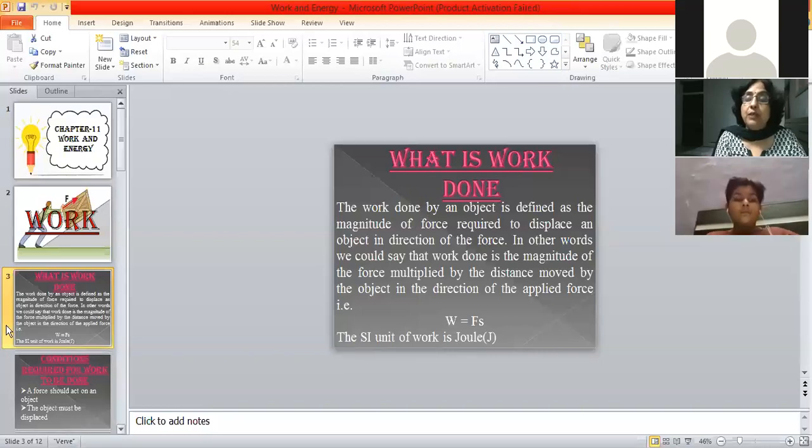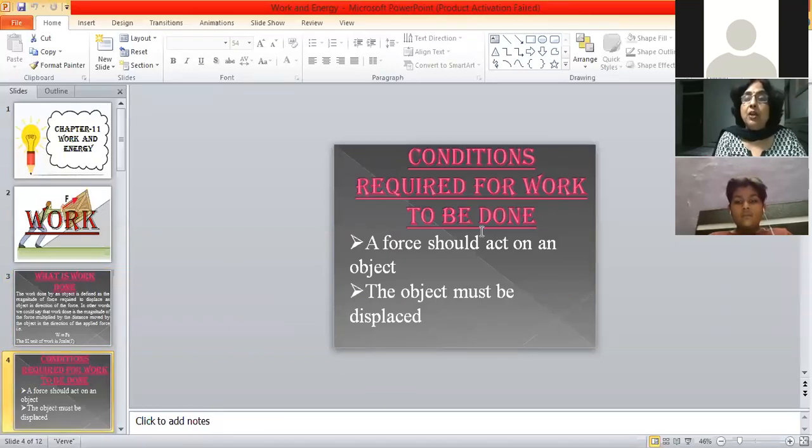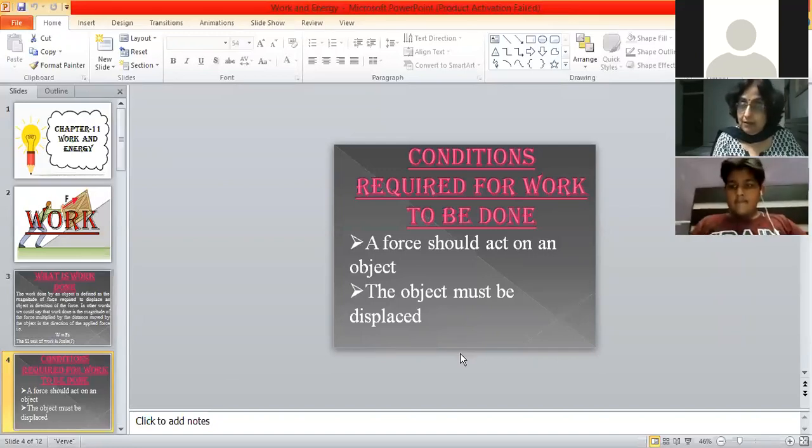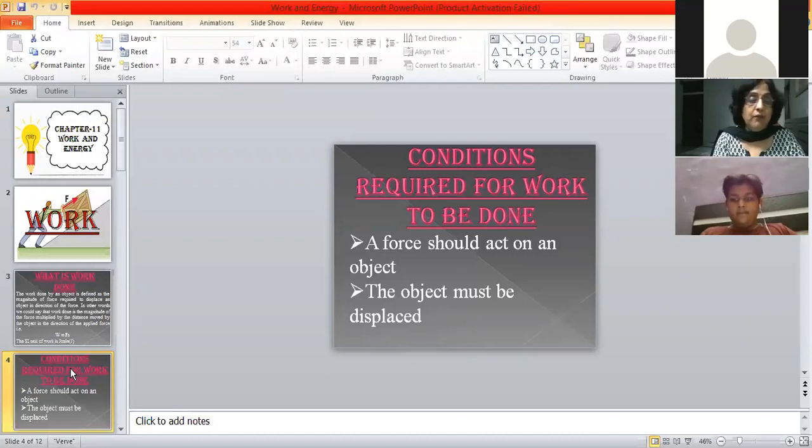Next, we will see in this slide what are the conditions required for the work to be done. मतलब हम किस condition में कह सकते हैं कि काम हुआ है. First, the force should act on the object and the object must be displaced. If there will be no displacement, we cannot say that the work has been done. Now, you take your example. You are all listening, writing, sitting for this class of physics. You have not done any work because you have not displaced. So no physical work, you have not done any work, right?